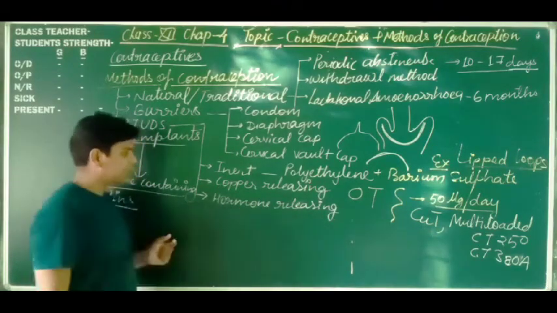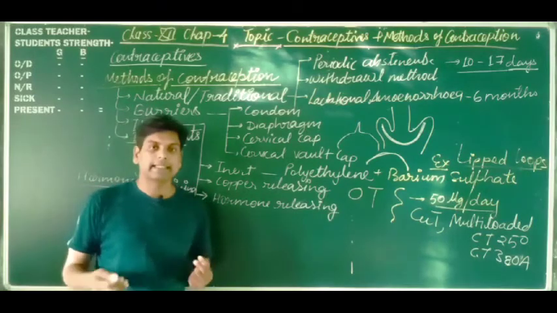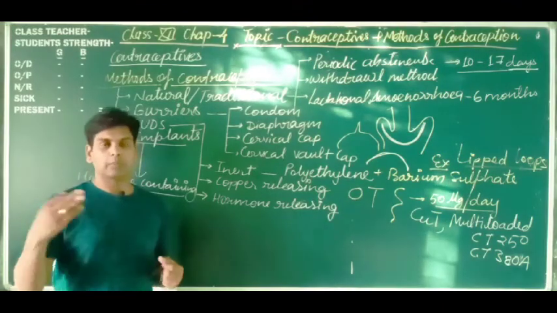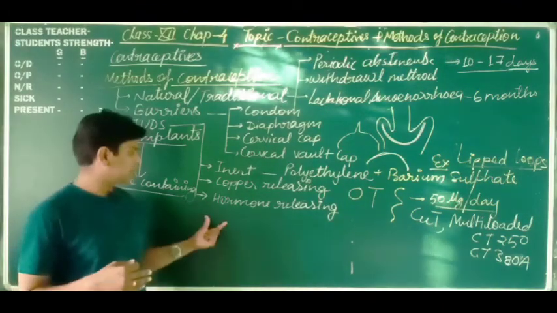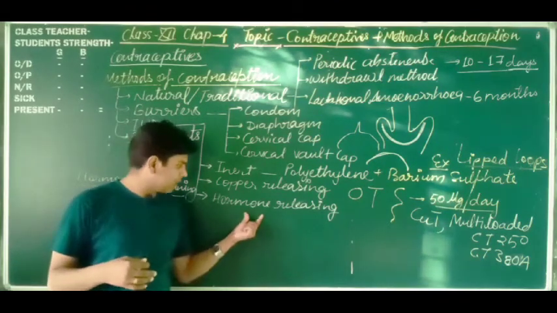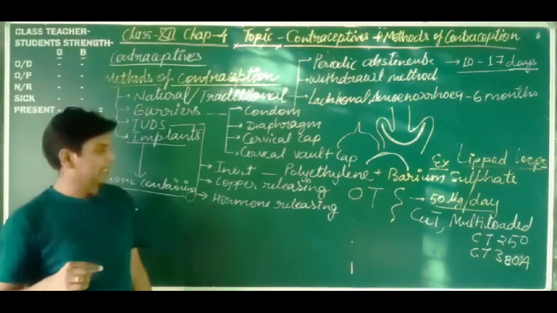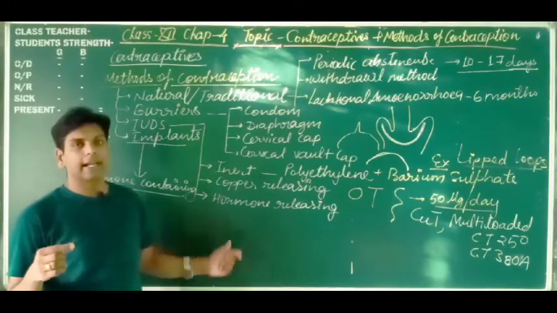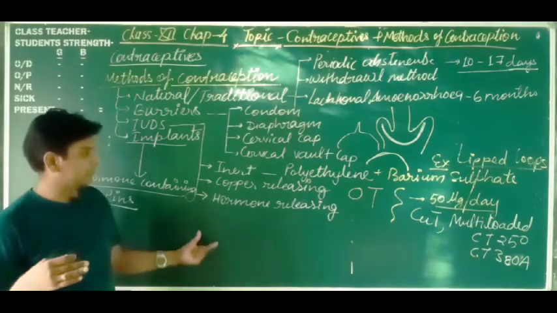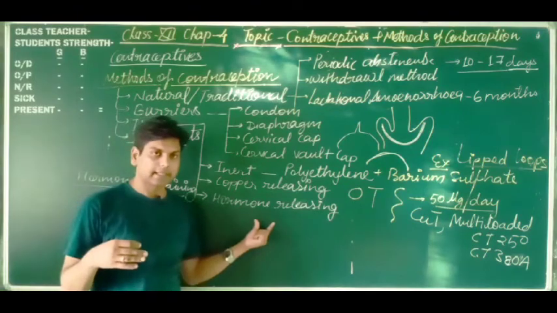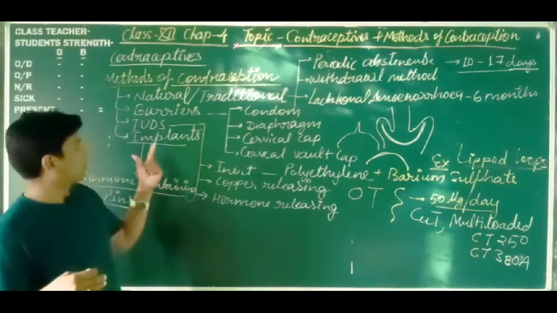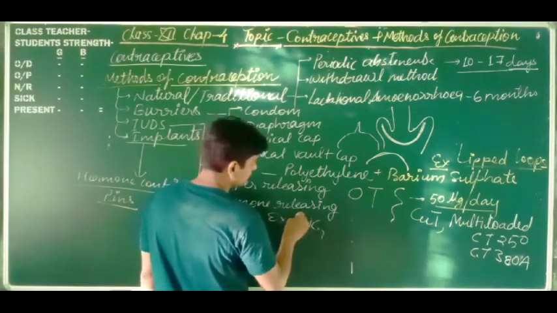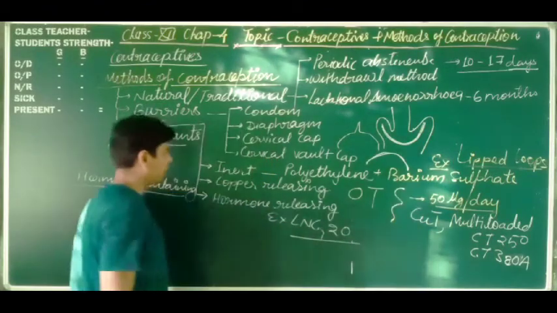Now hormone releasing. What are the hormone releasing IUDs? They are devices which release hormones, made from estrogen or progesterone hormone, or the combination of estrogen and progesterone. These IUDs release a small amount of hormones, and these hormones increase the level in blood and prevent endometrial change, and also prevent ovulation. That is why the chances of contraception are more. What is the example of it? This is LNG 20, the example of hormone releasing IUD.